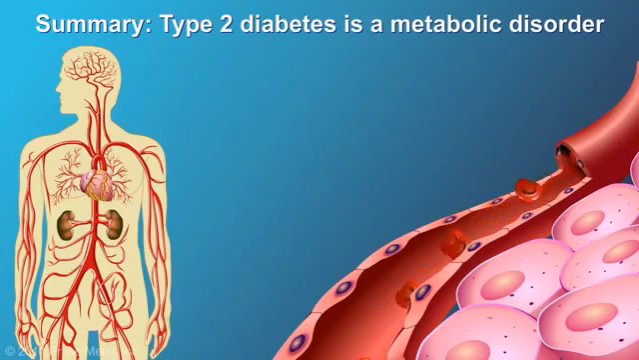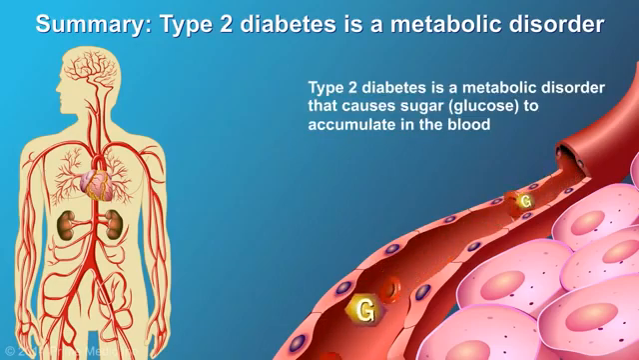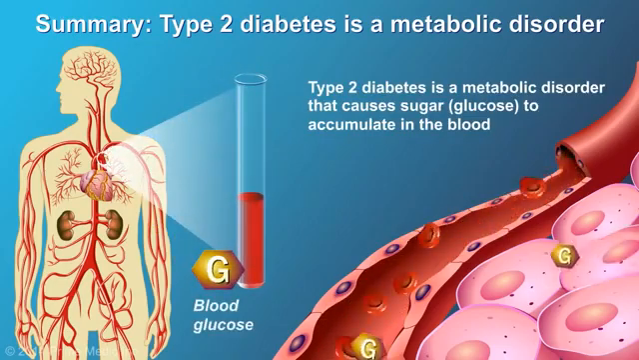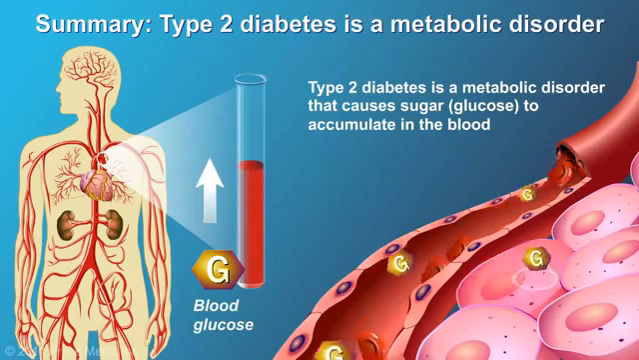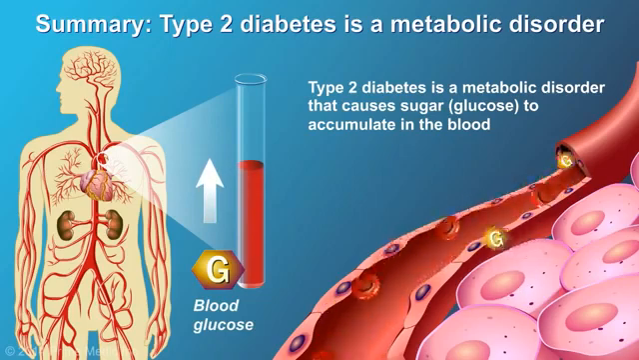In summary, type 2 diabetes is a metabolic disorder. It causes sugar, in the form of glucose, to accumulate in the blood rather than being used as fuel.